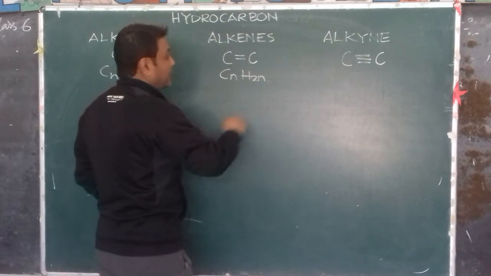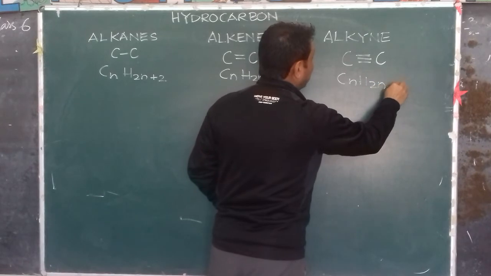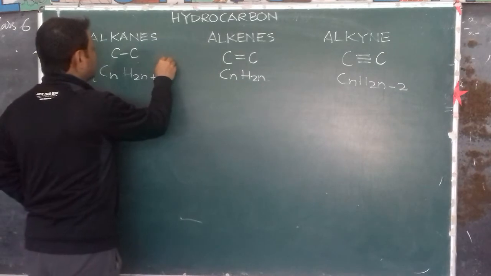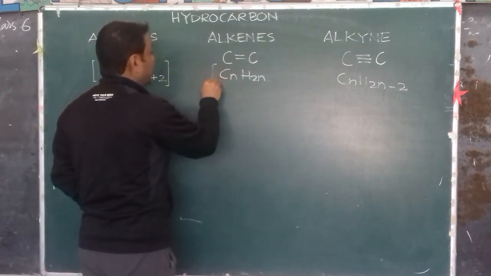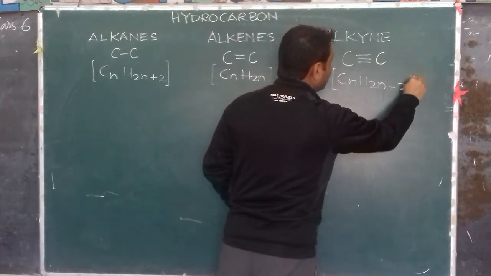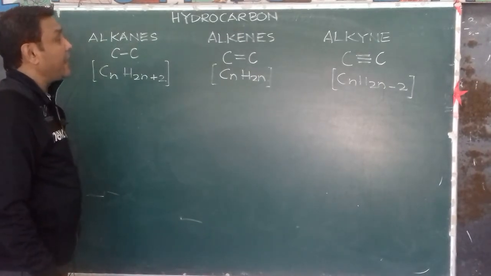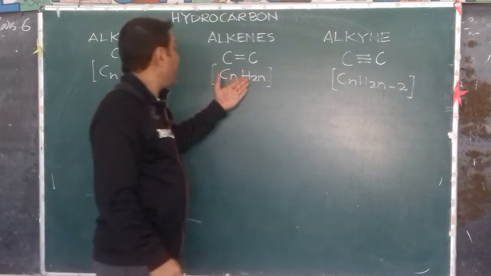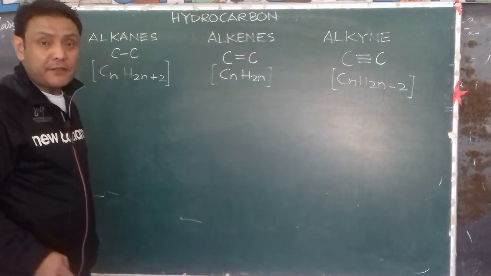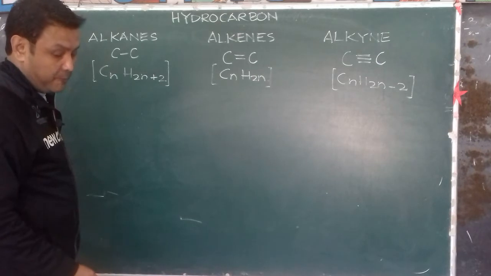CnH2n. And the general formula of alkyne will be CnH2n minus 2. So these are the general formulae of alkanes, alkenes and alkynes. This is the alkenes. Please remember this. And CnH2n minus 2 is the general formula of alkyne. Now first we will talk about the alkanes only. We will focus on alkanes now.